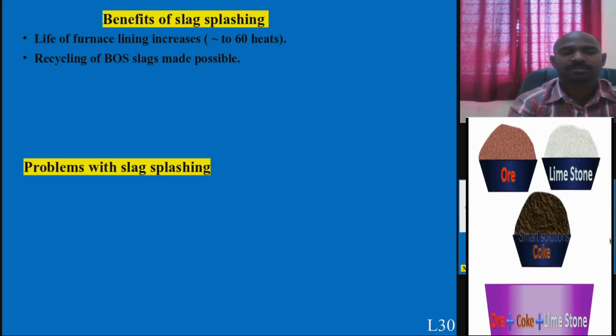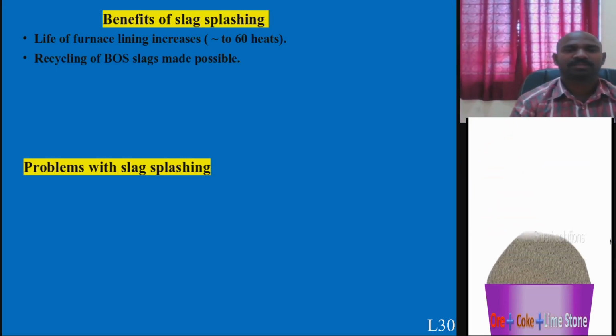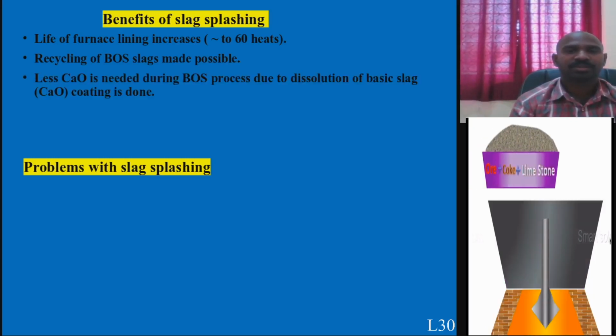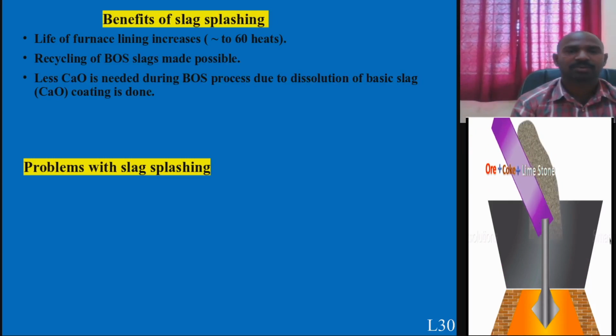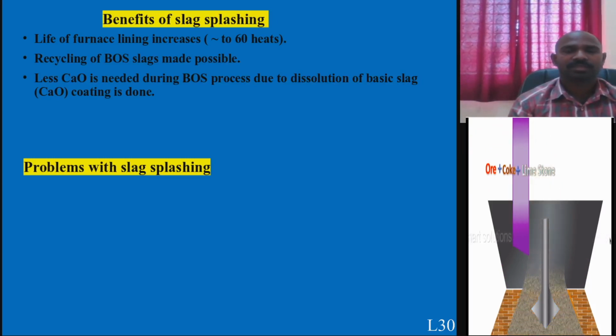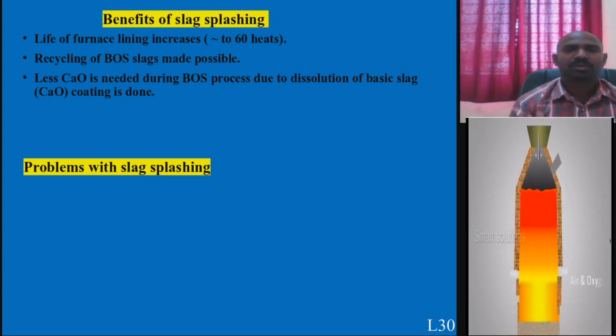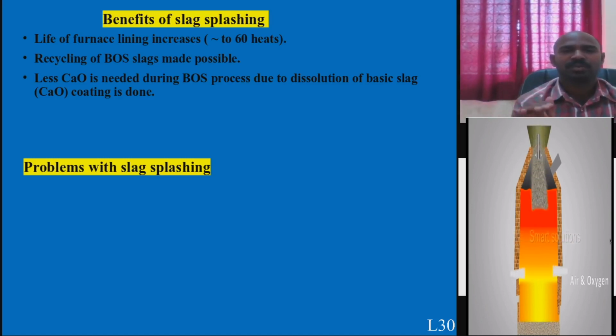So you can reuse the LD converter vessel instead of changing the entire refractory bricks. You are recycling the basic oxygen steel making slags, which is made possible by the slag splashing route, and you need very little lime as a flux in the process, because the residual slag, made as a refractory lining coating, already contains lime.